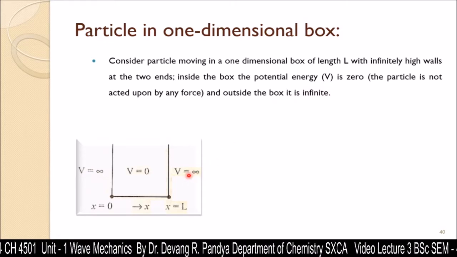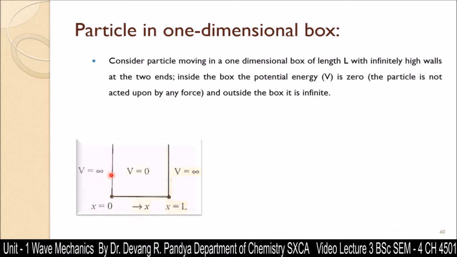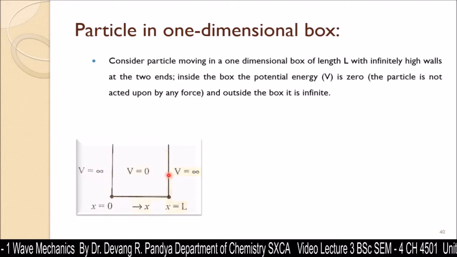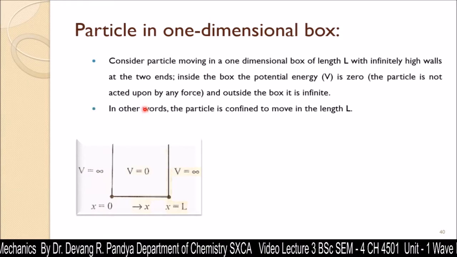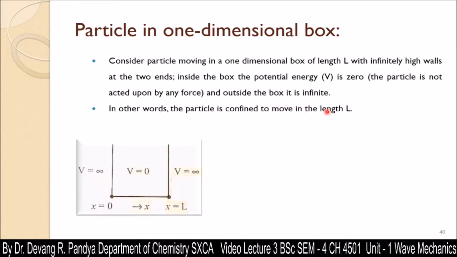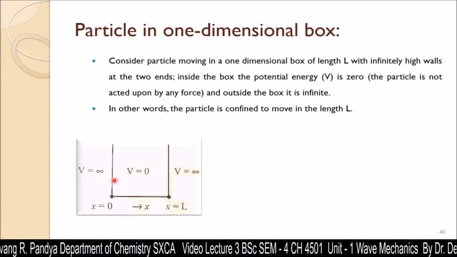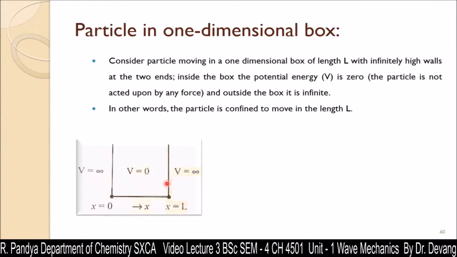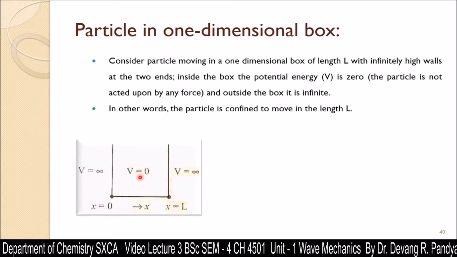So the value of potential energy is infinite, and even on this wall as well, the potential energy would be infinite. In other words, the particle is confined to move in the length L. Here it can move. It cannot come on this wall, it cannot come on that wall, but it can freely move in this space.